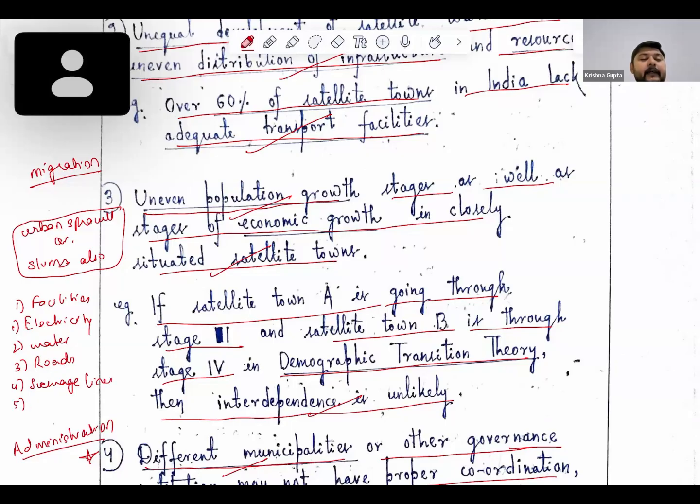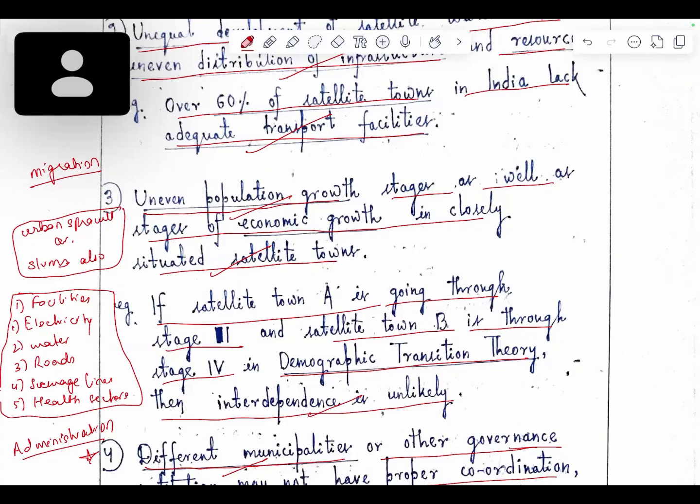Then we can have here the health sector. So these things also we can highlight here under the challenges part, because these are actually challenges in the various regions, or we can say the satellite towns of either New Delhi or Mumbai or any region of the world.